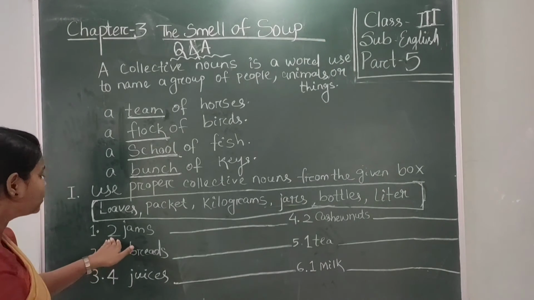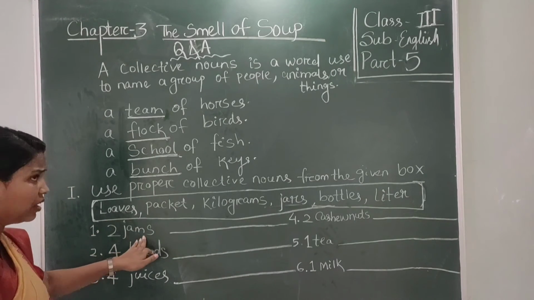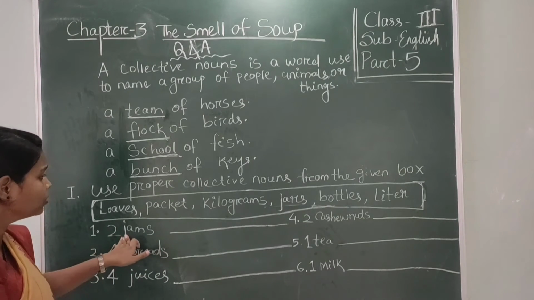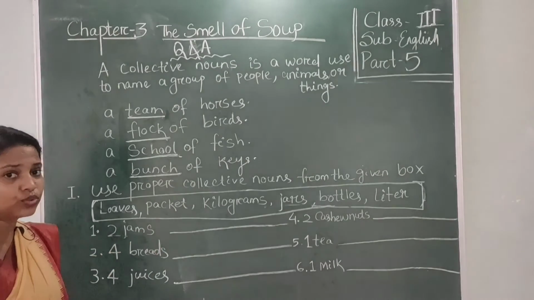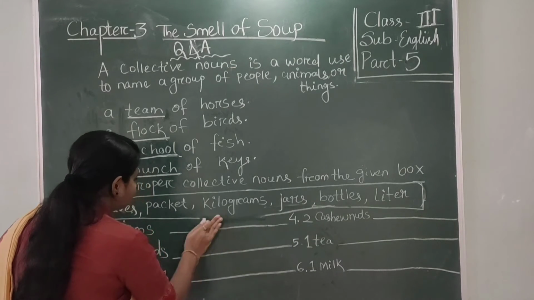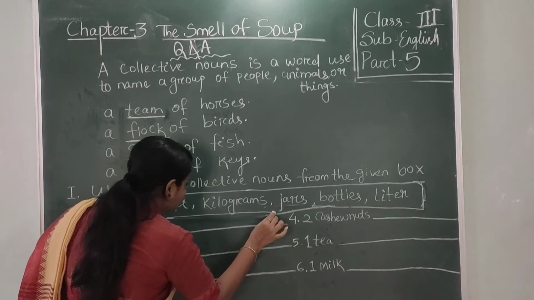Okay? So can you say 2 loaves of jam? No, it's wrong. You can say 2 jars of jam. So you write 2 jars of jam.